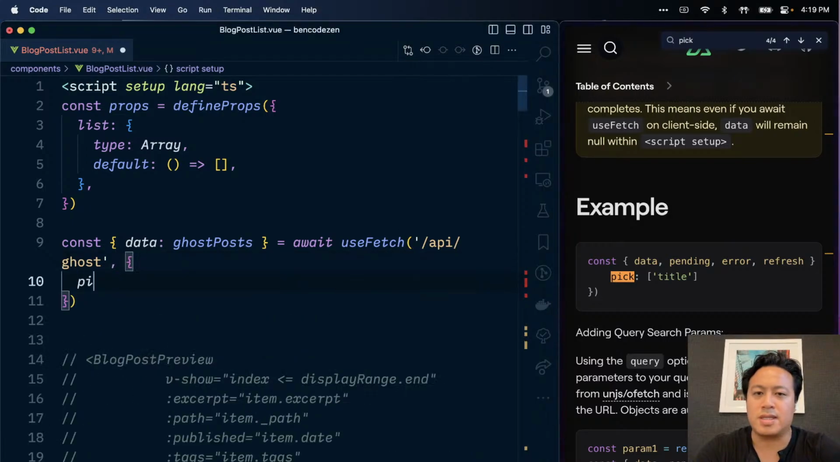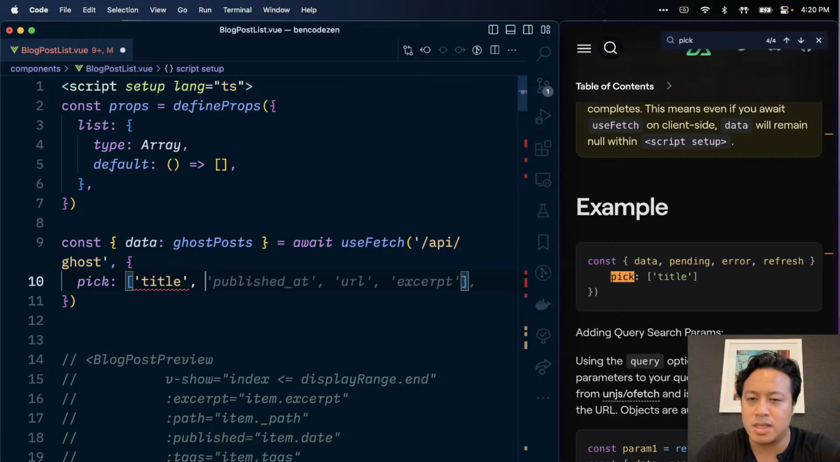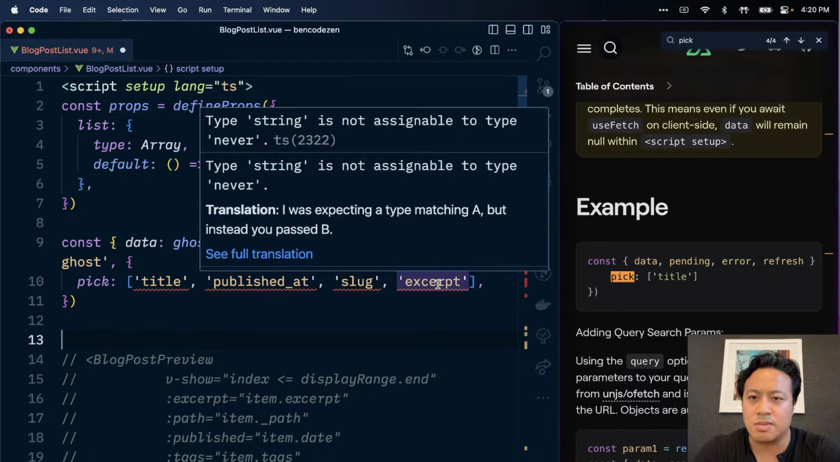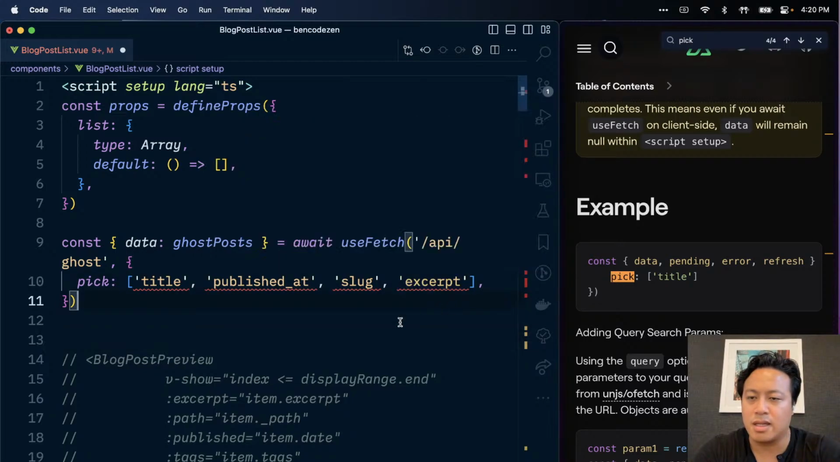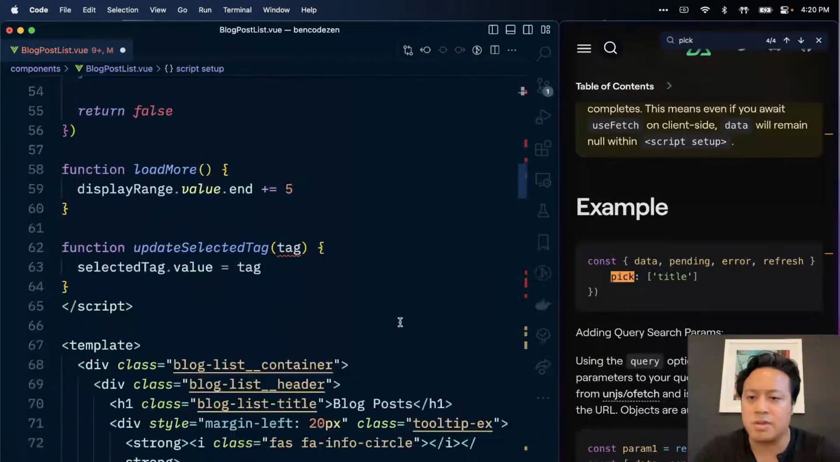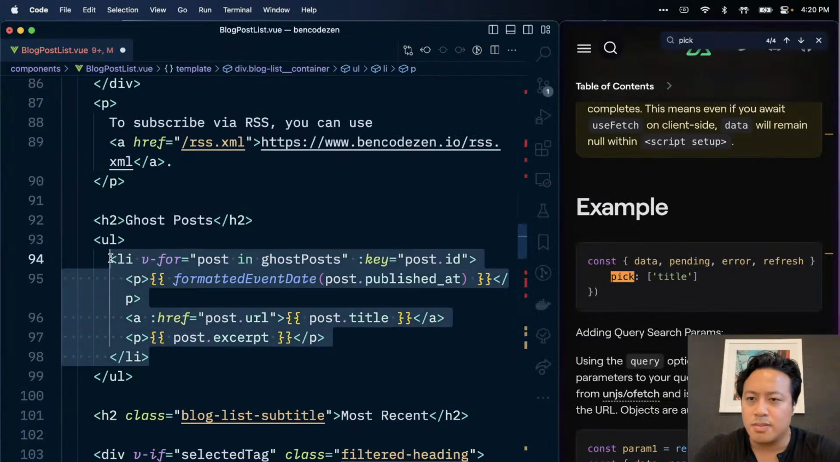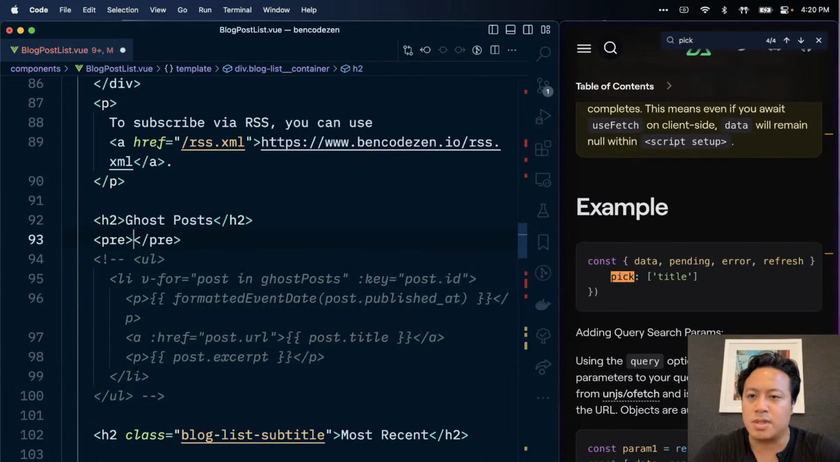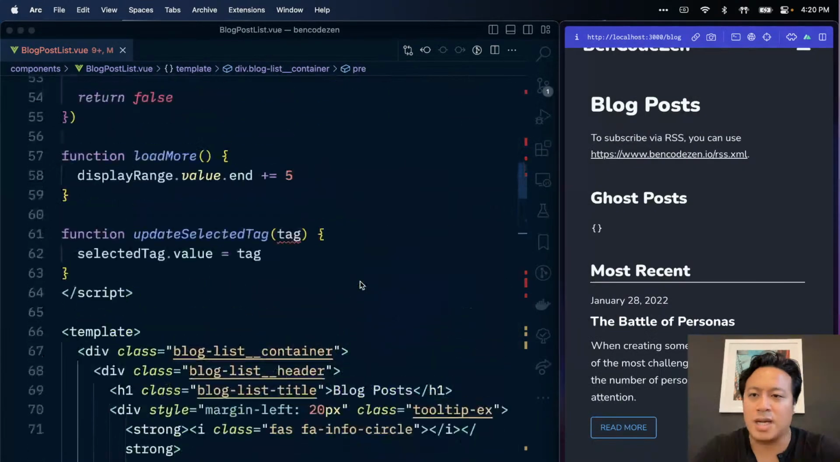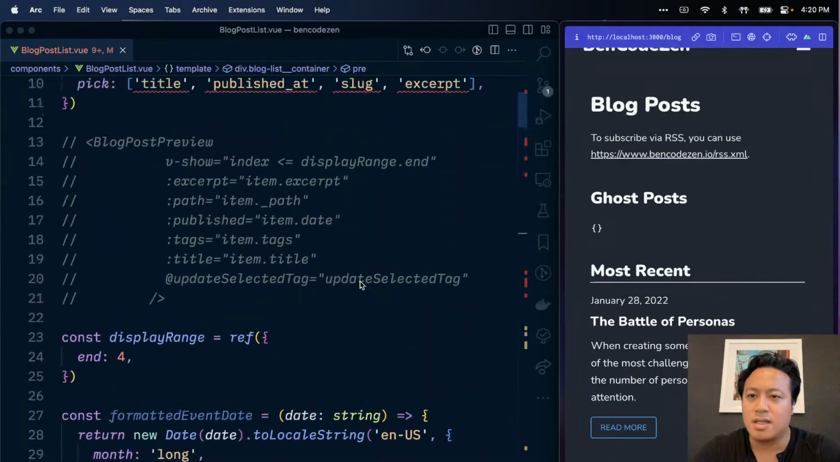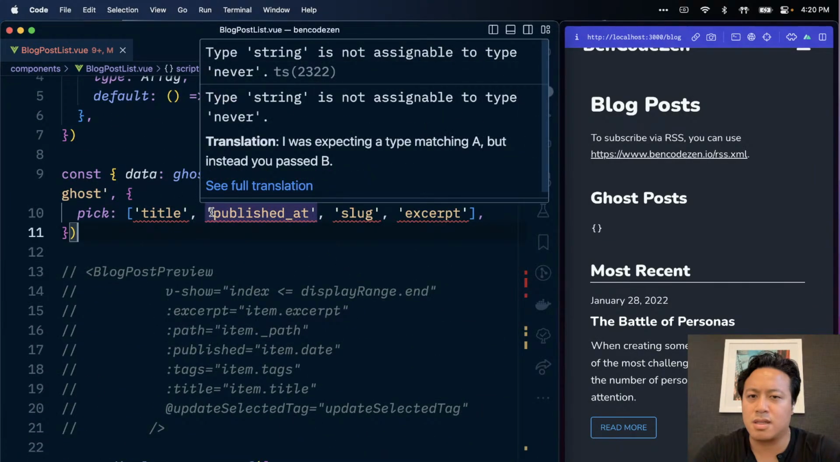Okay, so we can say pick. What are we going to pick? We're going to pick the title. We're going to pick the published at. We want the slug actually though, and we want the excerpt. Yes. Okay. So knowing that, I'm going to do a couple of things. One, we're going to break this by uncommenting this whole underline piece. And I'm just going to do a pre on ghost posts. And if we go back here, all right, empty object, which is totally fine. And then, yep, ghost pick all this stuff.